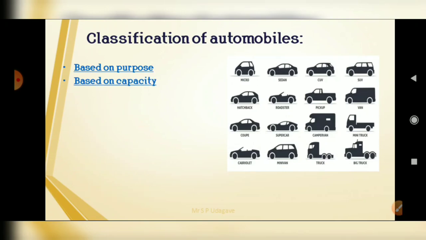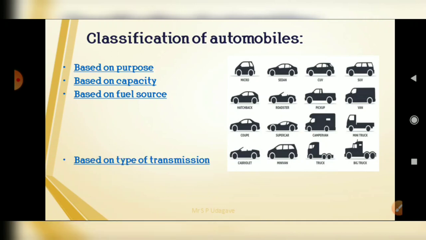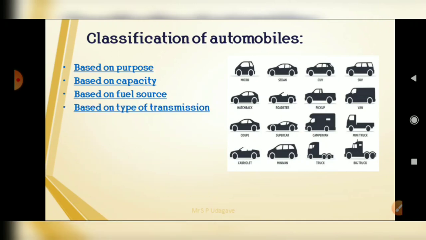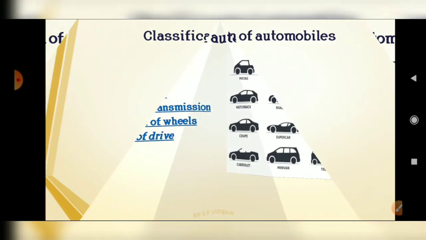First one is based on the purpose. Second, based on the capacity. Third, based on the fuel sources, then based on the type of transmission, on the number of wheels, and the last one is on the side of drive. So we can see one by one. First, the classification of automobiles based on the purpose.